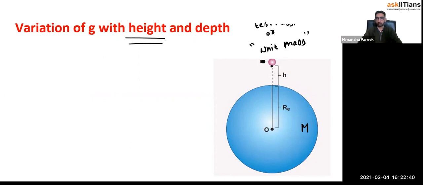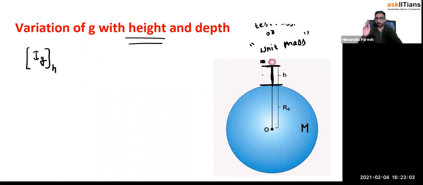So unit kg mass particle or test mass, which I just bring here to calculate the force on it. And that would be the gravitational field intensity. So what is the gravitational field intensity? Let me write it down with the subscript h. What is h? H is the height above the Earth's surface. This height is h.